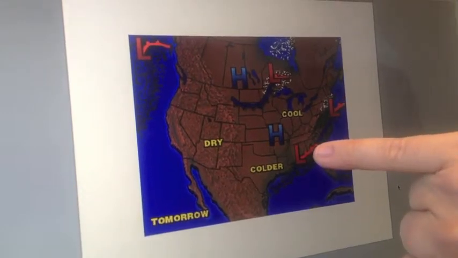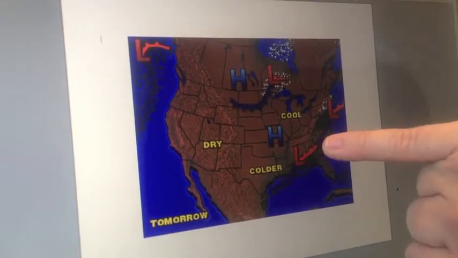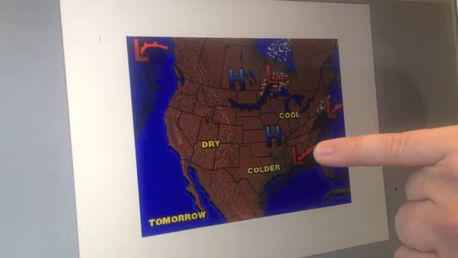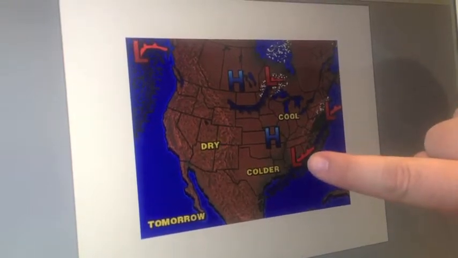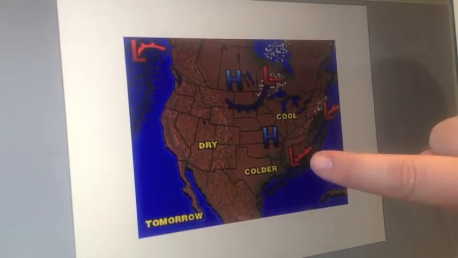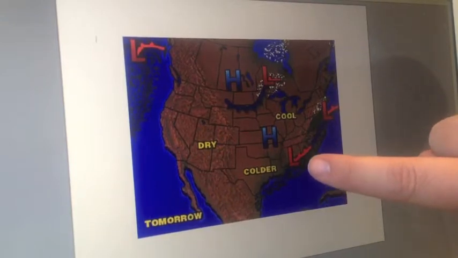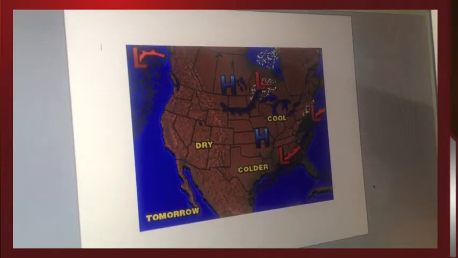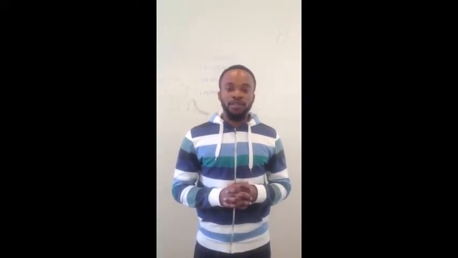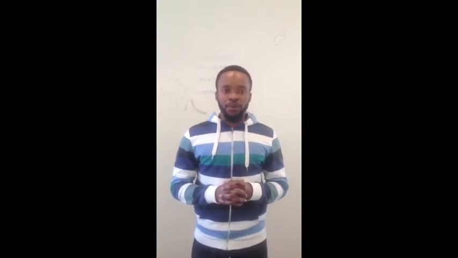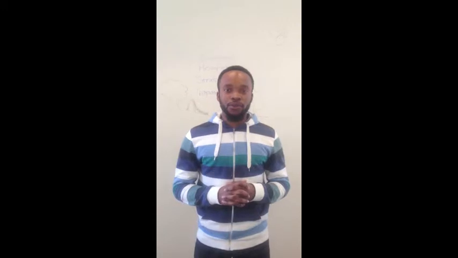Warm fronts are illustrated with a red line with red semicircles, and we also see the red L associated with it because it is a low pressure system. So if the front is warm, it will be a low pressure system. We often hear the phrase warm air rises. That statement is true because as altitude increases, pressure decreases.